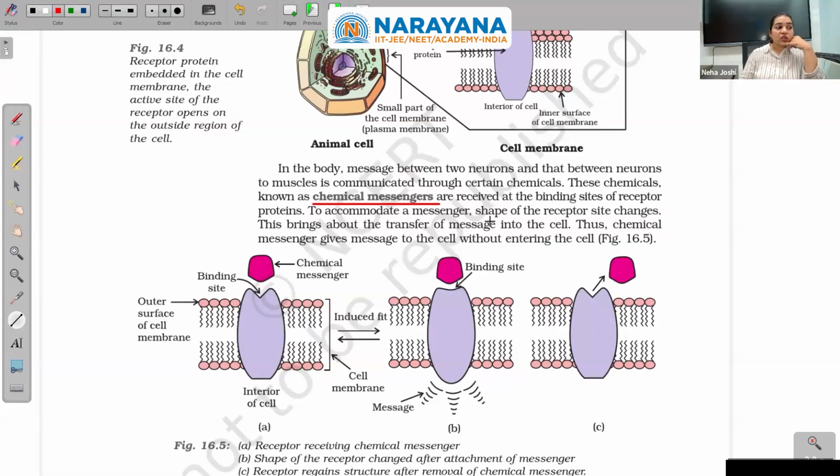To accommodate a messenger, shape of the receptor site changes. This brings about the transfer of message into the cell. How its shape will change will decide what message is being given to that particular cell, how to act. Okay, this shape change decides. See, it was like binding site were like this, then it changed to this, and then when again it left, it is back to this. And when they change, then the signals are gone inside the cell.